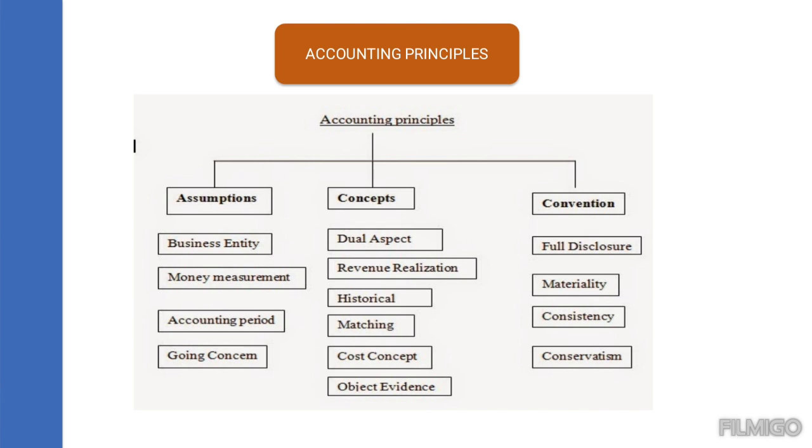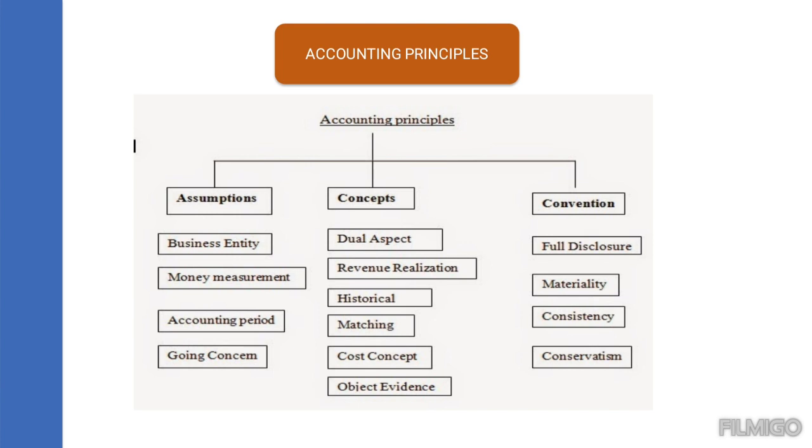Any business is said to be a running business, and it is assumed that it will continue its business year after year. On the basis of that assumption, the money is measured, it is given a separate entity, and the accounting period is fixed. The persons may come and go, but this concern is said to be everlasting. That is the main assumption.